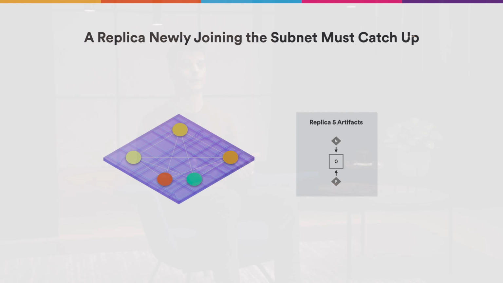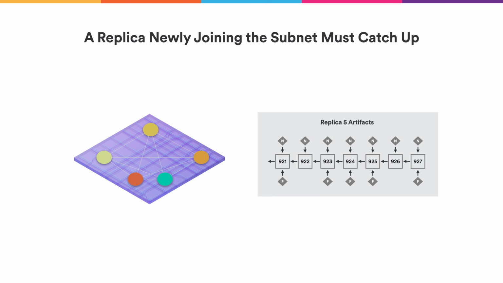Additionally, we might at some point want to add a node to a subnet, perhaps to increase the fault tolerance on the subnet. But this node comes in without knowing anything about the state of the subnet. Here, again, we need the node to be able to fully catch up to the latest state of the subnet such that it can participate in the protocol.